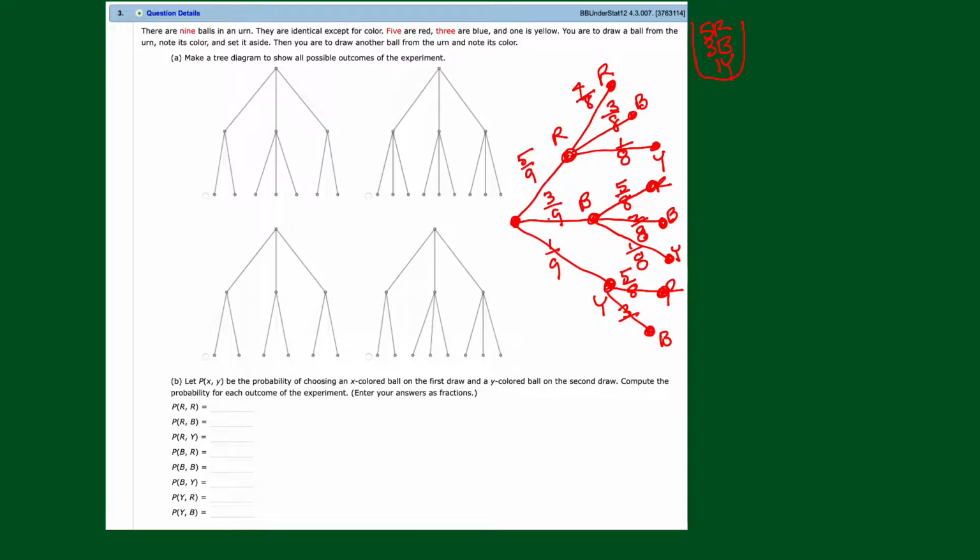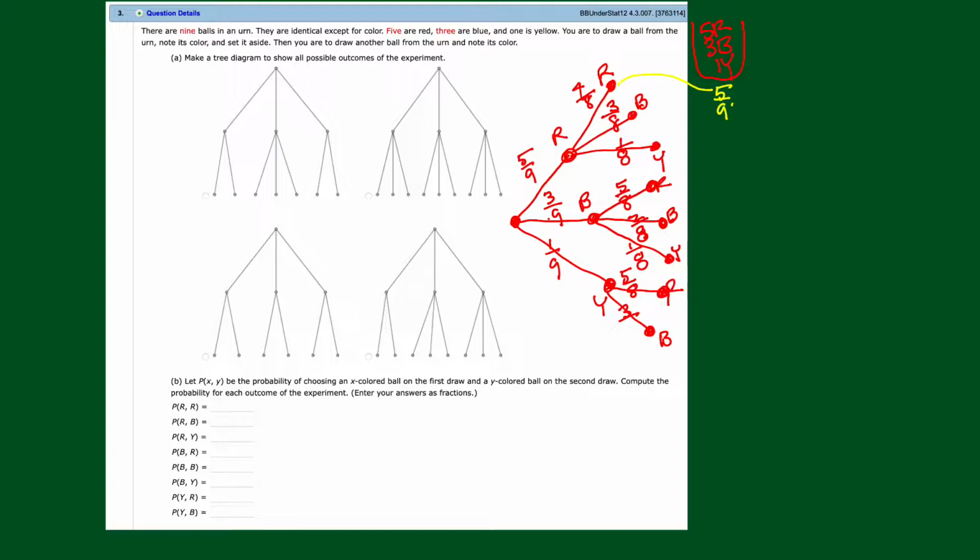Part B asks us to find these probabilities, and I think their notation means this. P of RR, I mean red on the first and red on the second. Red on the first and blue on the second. So these are ands. And for ands, we're just going to follow each branch. So red on the first and red on the second, so we're going to make this multiplication. For this one, I'll write it here.